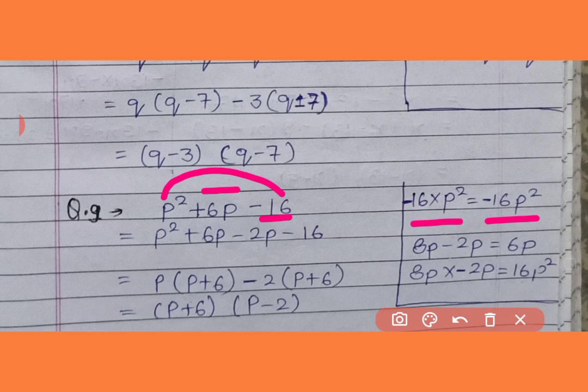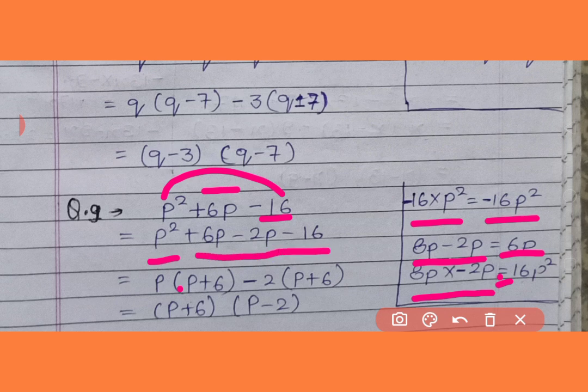So as we have studied the table, 8 2 ja 16, so 8p minus 2p is equal to 6p, and here 8p multiply minus 2p is equal to minus 16p. By mistake I have written 16p square, so here it will break p square plus 8p minus 2p minus 16.